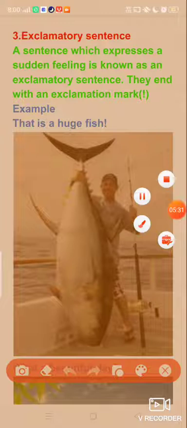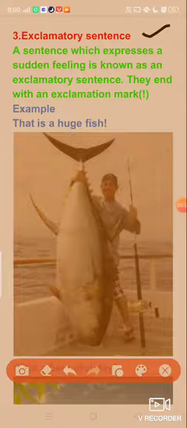Third kind of sentence is exclamatory sentence. What is an exclamatory sentence? A sentence which expresses a sudden feeling is known as an exclamatory sentence. They end with an exclamation mark. It means any sentence that shows what the speaker is feeling, whether he is feeling happy, sad or angry. Such types of sentences are called exclamatory sentences and they end with an exclamation mark. Let's see some examples.